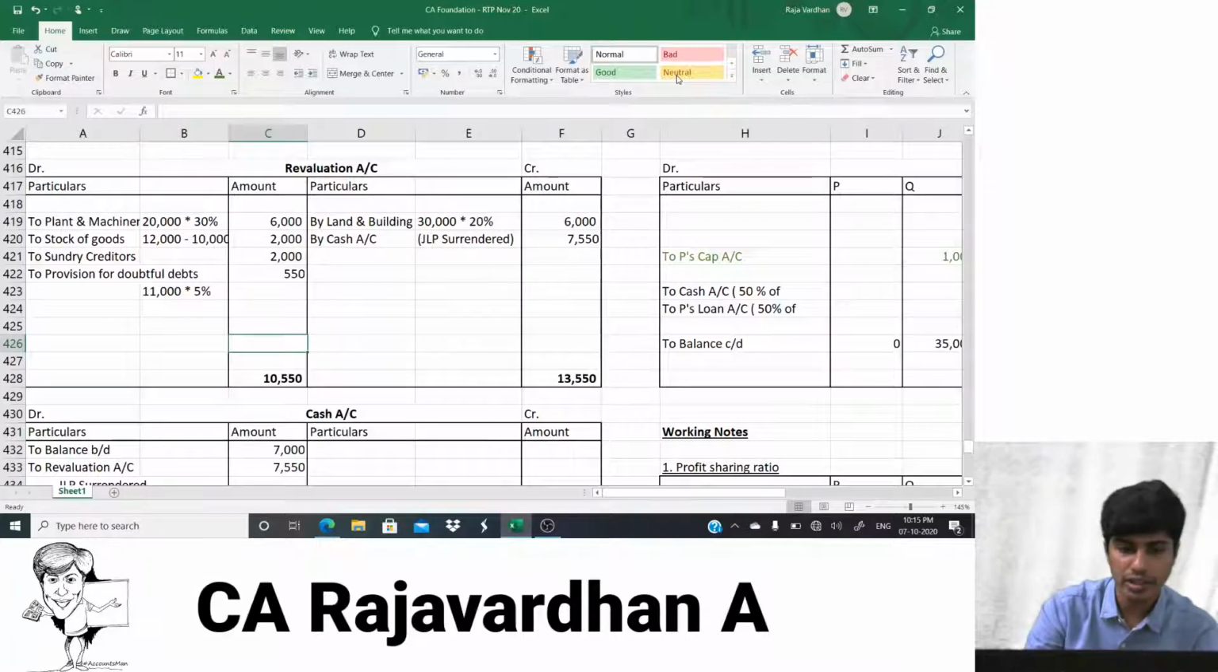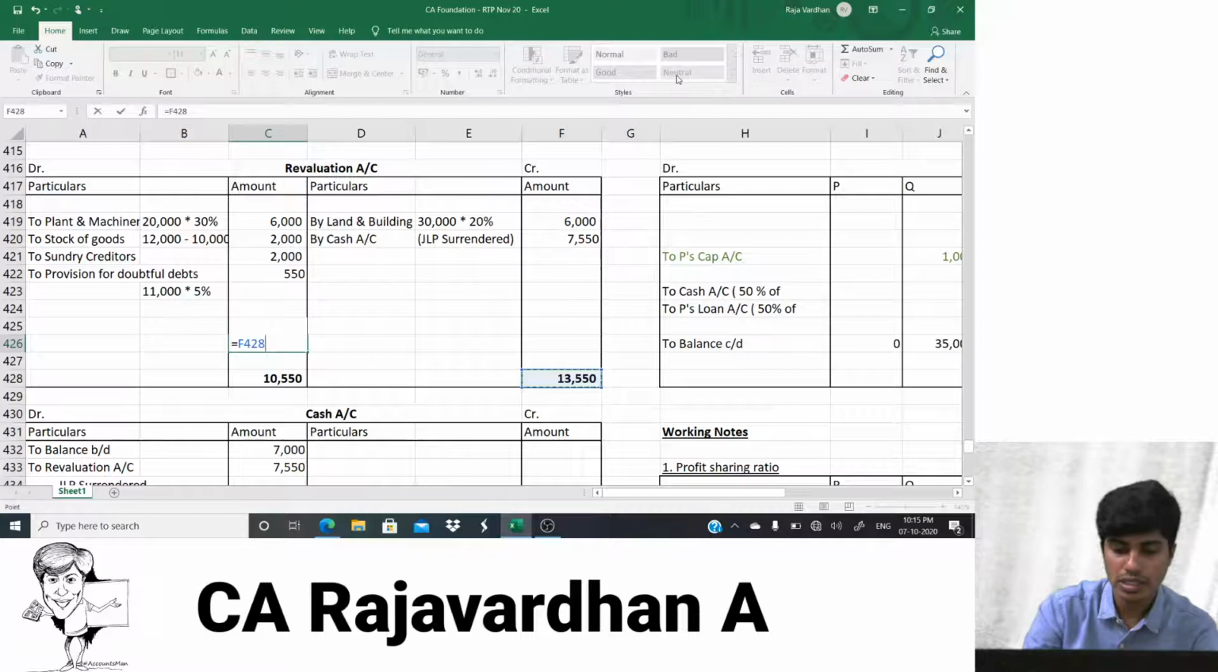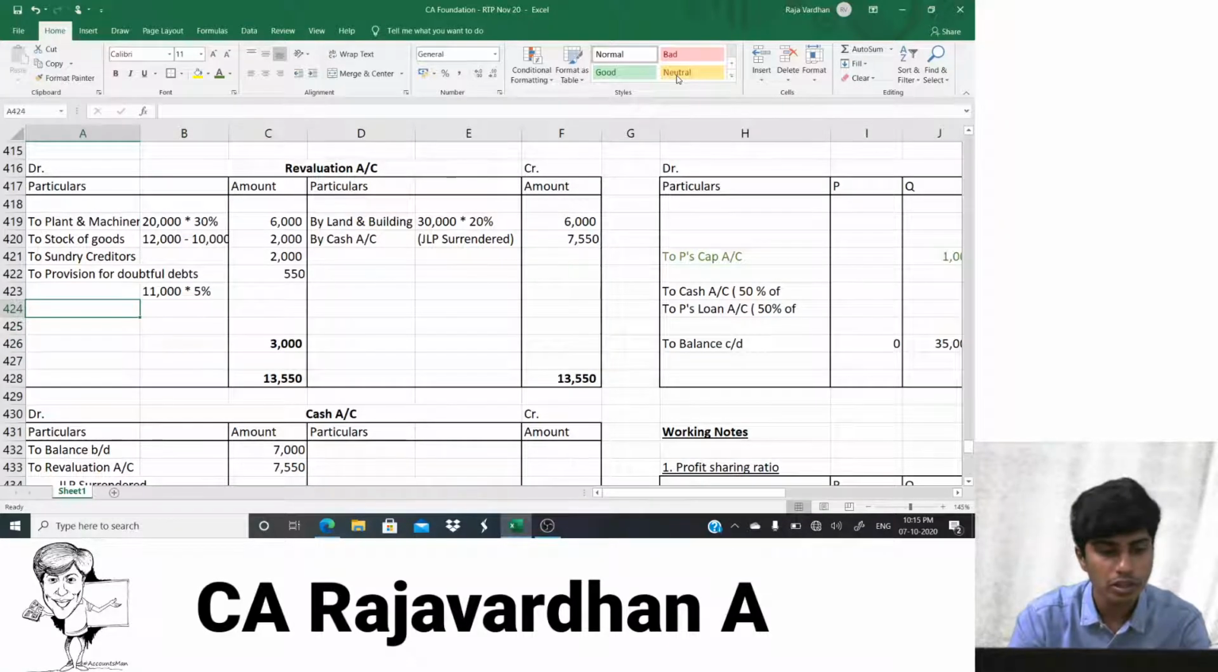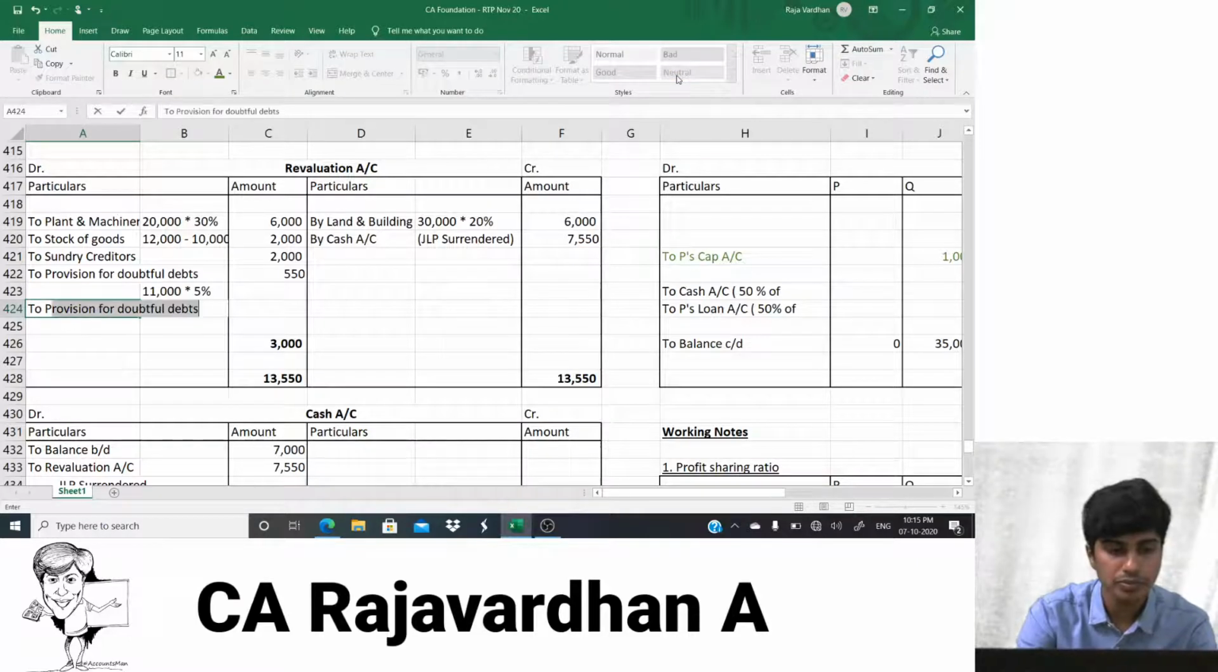How do I find it? I'll write it as is equal to this minus the sum in here. Okay, how much do I get? 3000 rupees. This 3000 rupees is a profit and it should be shared between whom? It should be shared between partners.